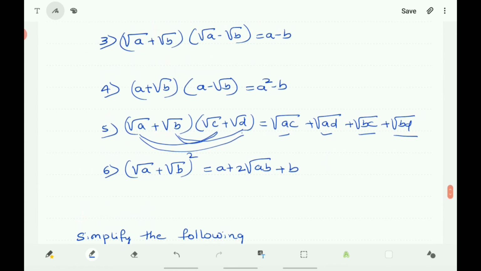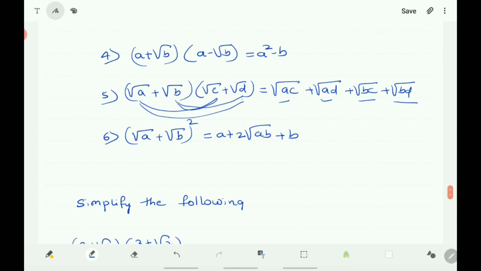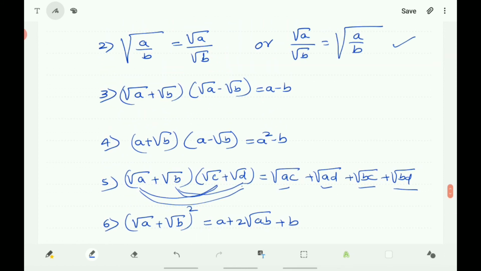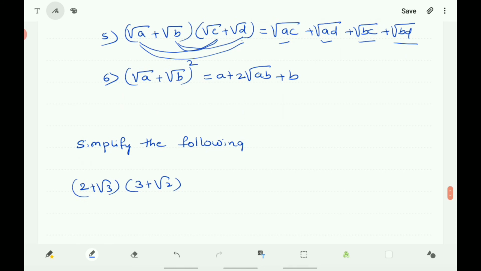Next, let us simplify some examples based on the identities. So you take the first one, (2 + √3)(3 + √2). Here you can do term by term multiplication.